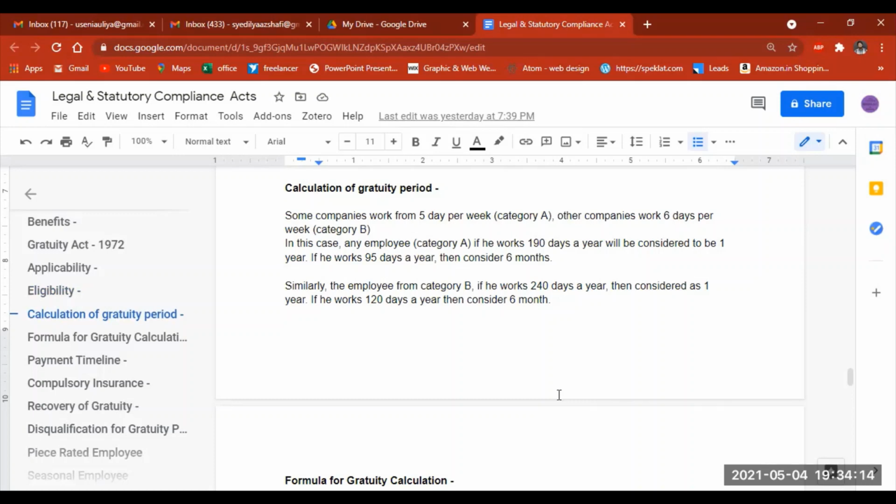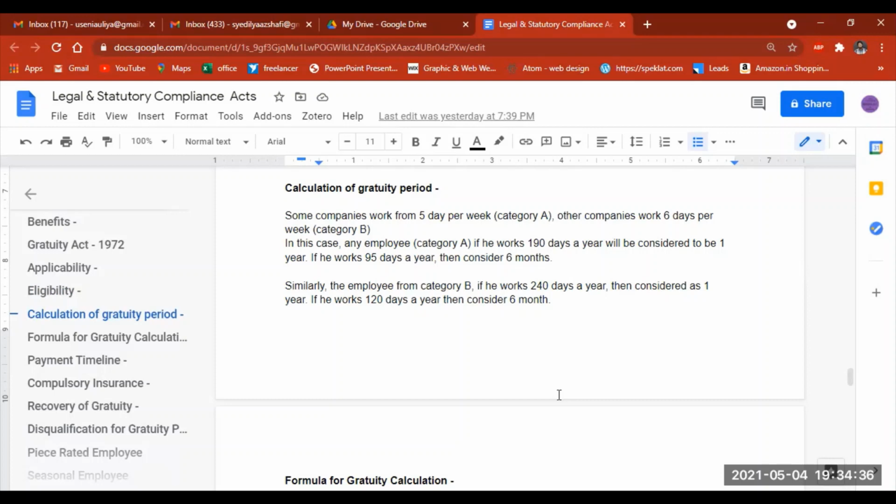In the case of category A, if an employee works 190 days a year, it will be considered 1 year. If he works 95 days a year, it is considered 6 months for the year.